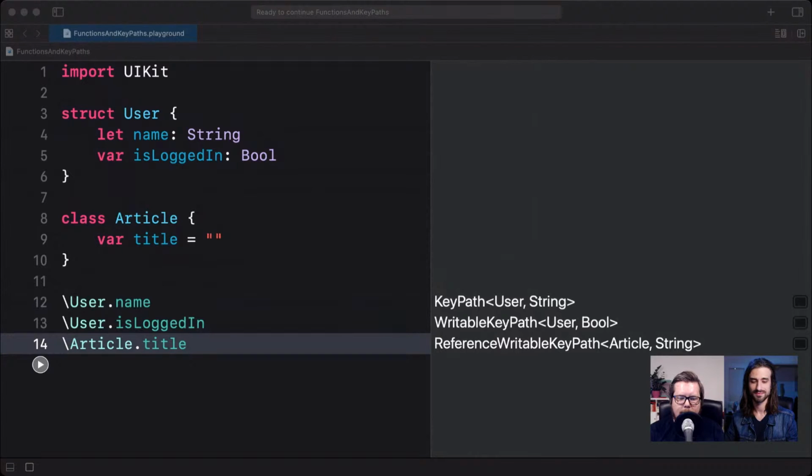But with key paths, you can refer to a property without knowing what instance it will be applied to, and that lets you implement some really powerful stuff, like predicates or filters, or dynamic ways to retrieve data from different objects. It's really useful in general when you're writing more generic utilities or libraries or frameworks. It gives you a lot of flexibility, but still retains full type safety.